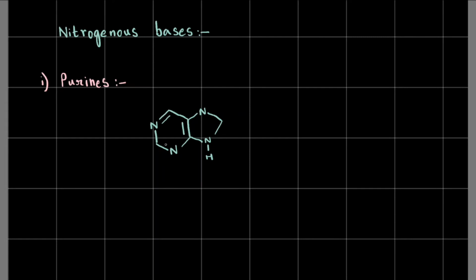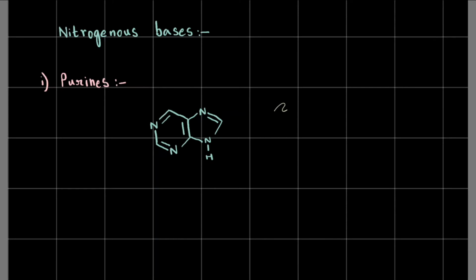It's a very benzenoid structure, right? We call this a heterocyclic ring structure because, you see, some of the carbon atoms have been replaced by nitrogen atoms. It's a benzenoid structure because it resembles the structure of benzene.